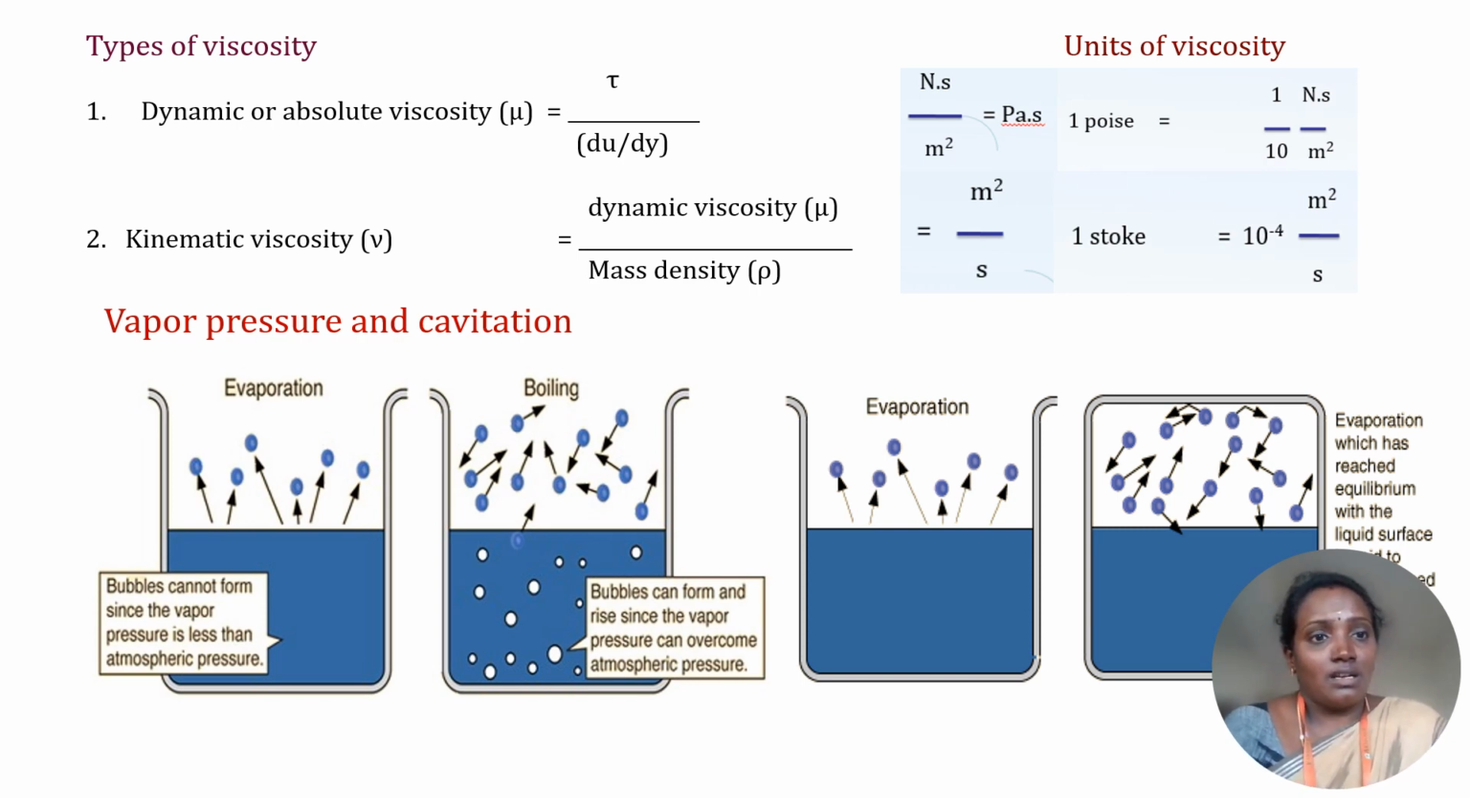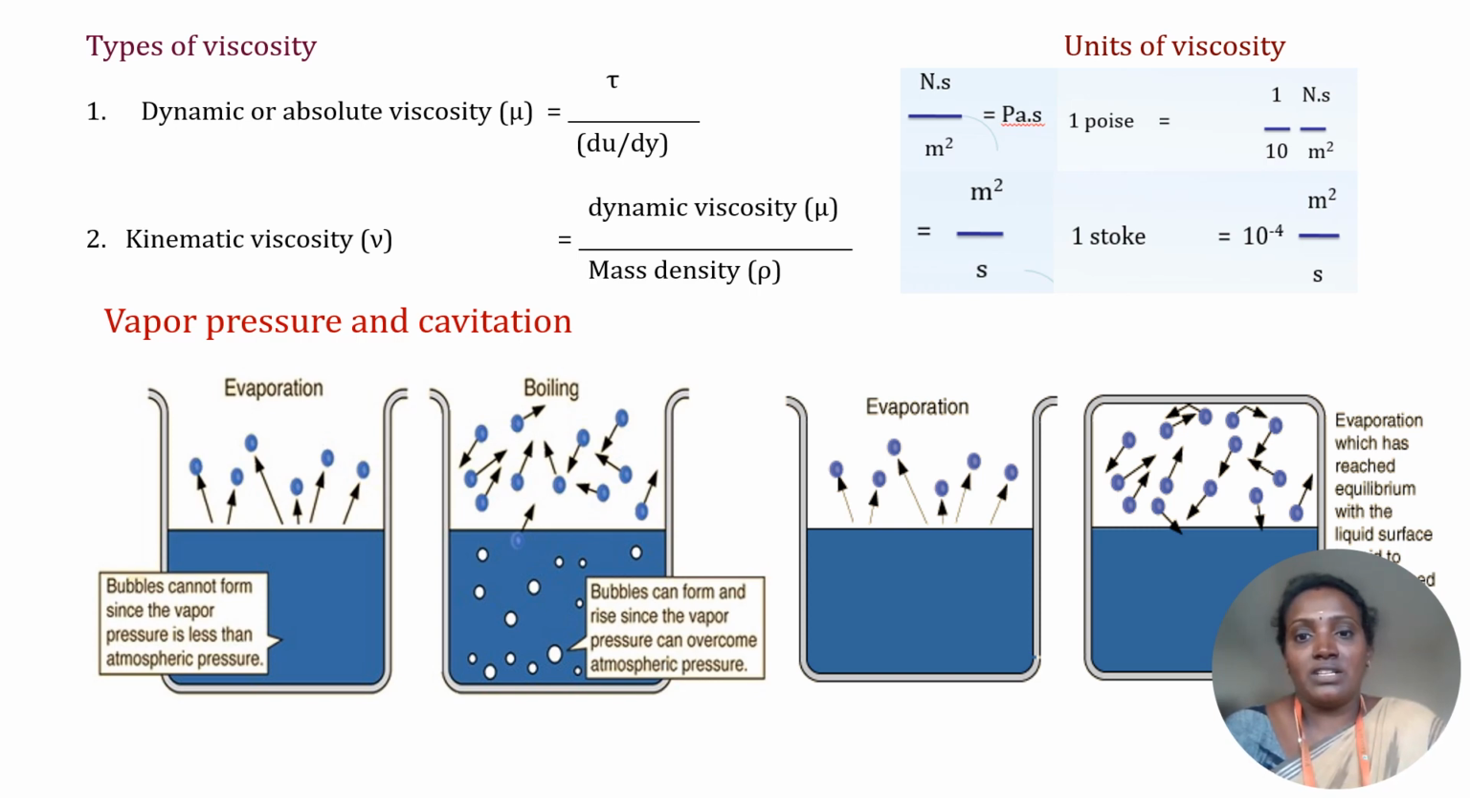For absolute viscosity, mu is equal to shear stress by du by dy. In kinematic viscosity, nu is equal to dynamic viscosity by mass density, that is mu by rho. The unit of dynamic viscosity is Newton second per meter square, that is 1 poise is equal to 1 by 10 Newton second by meter square. Kinematic viscosity unit is meter square by second.